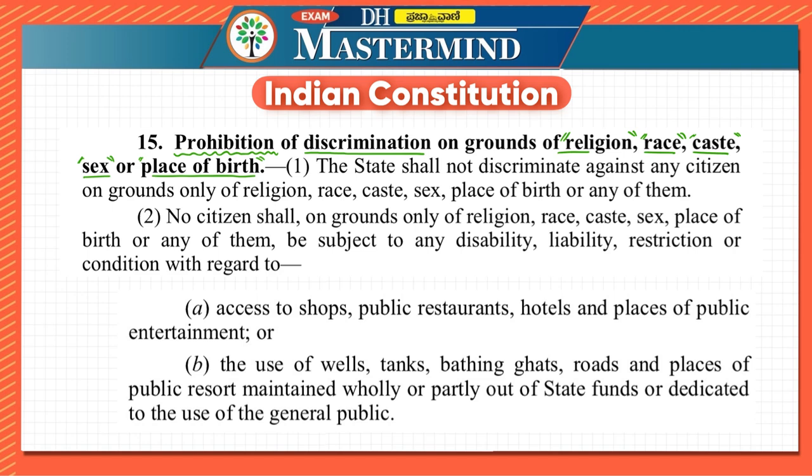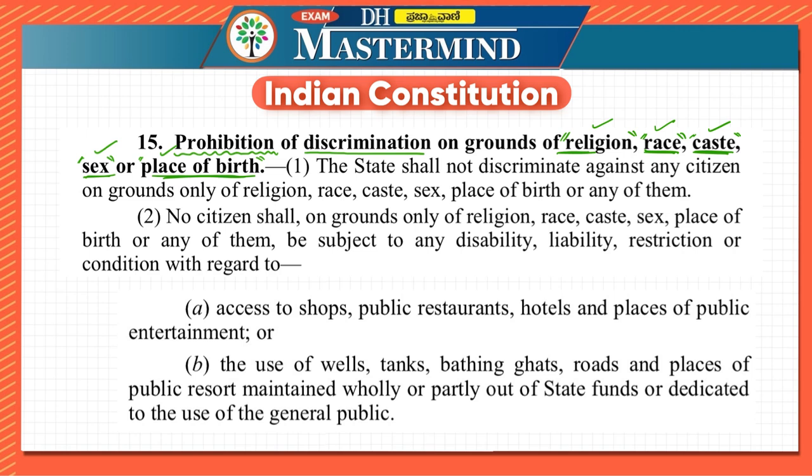on the grounds of religion you cannot discriminate, on the grounds of race you cannot discriminate, caste you cannot discriminate, sex you cannot discriminate, place of birth you cannot discriminate. Other than this you can. That is what it is trying to tell. Okay, so prohibition of discrimination on the grounds of religion, race, caste, sex, or place of birth.